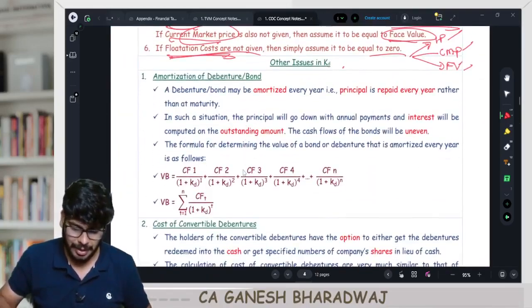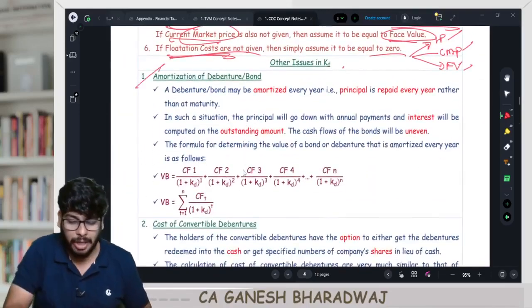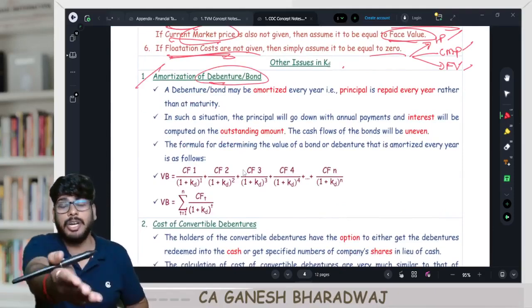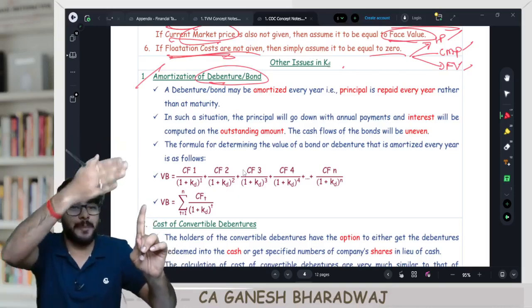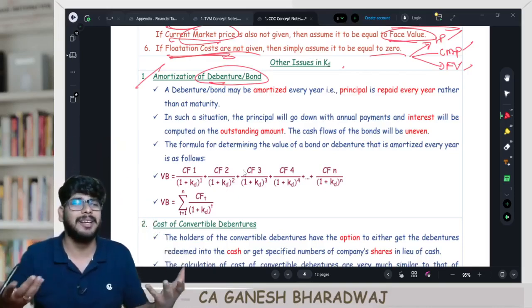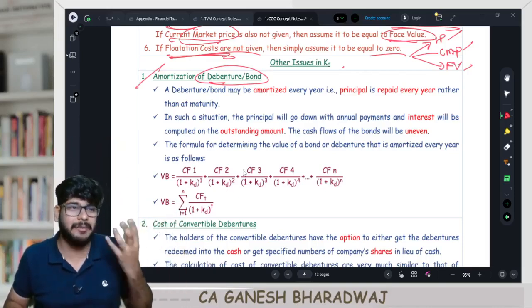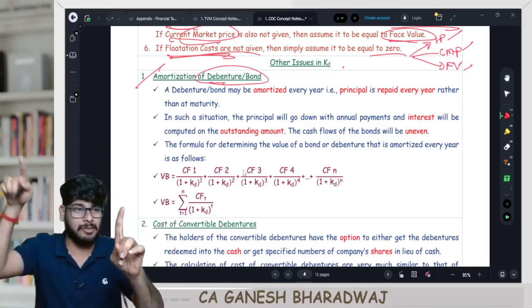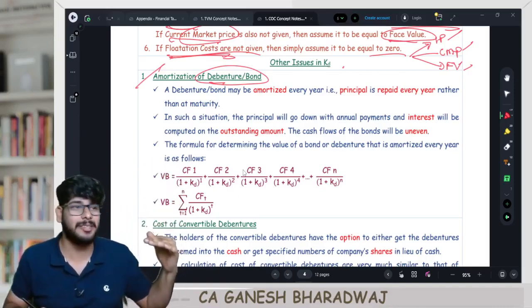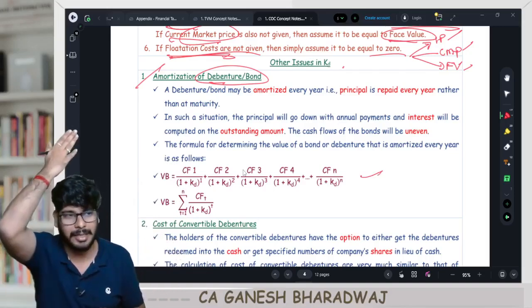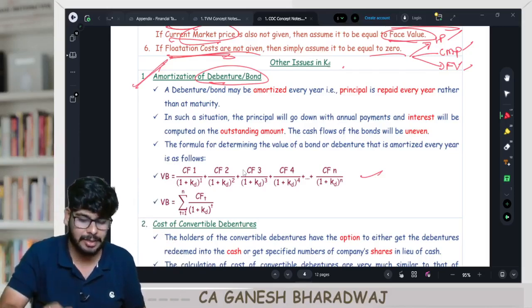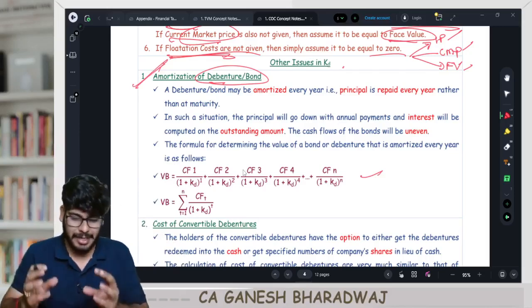By the way, this first topic is already done. Amortization of debenture or bond. Last question of the time value of money chapter, we did, every year over the span of 8 years, it gets repaid. In that case, how will you arrive at the present value of the bond? You need to prepare that cash flow statement every year, 125 rupees. You remember 1000 divided by 8 and all we did. That is what they have mentioned in the study material by way of formula. We did one sum at the time value of money level itself. So ideally, this is also over, right?